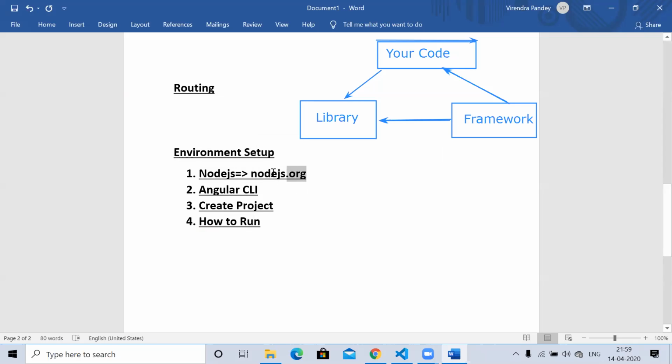After getting Node.js, we will be able to install the Angular CLI on your machine. After installing the Angular CLI, we need to create the project using the Angular CLI. After that, we will be able to run the project and see the output.